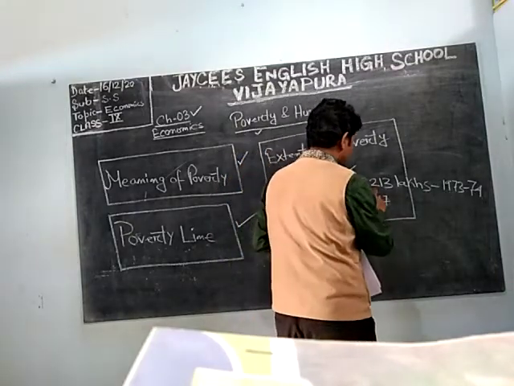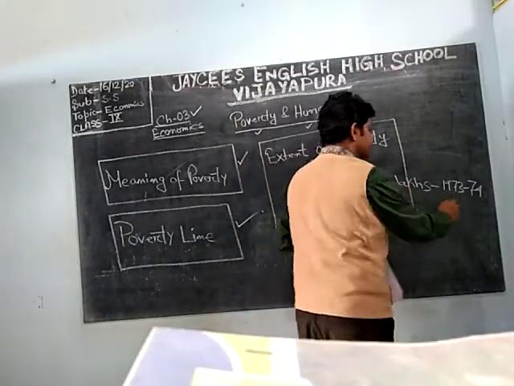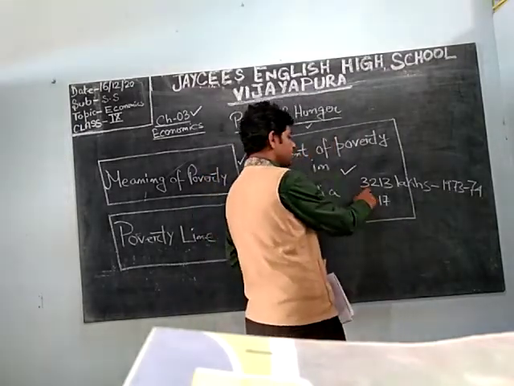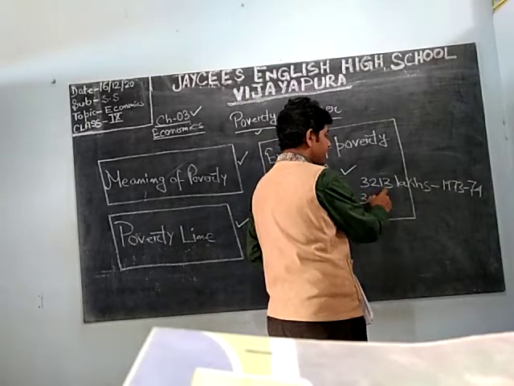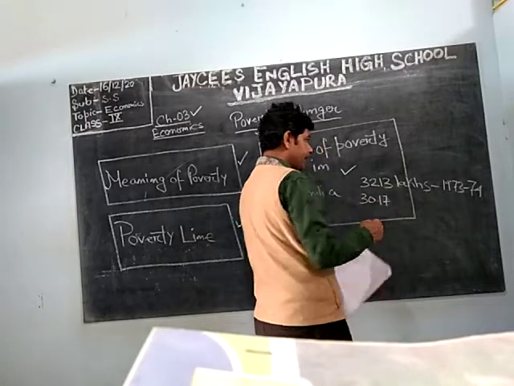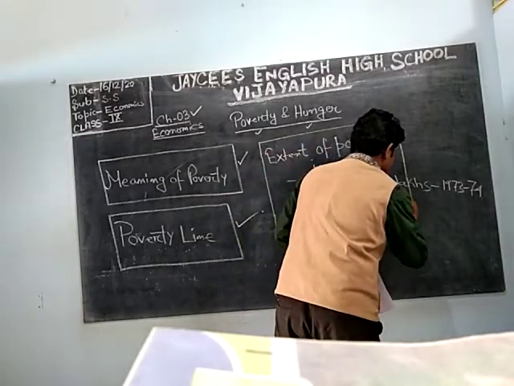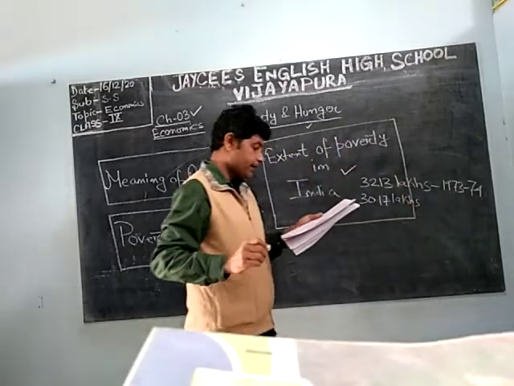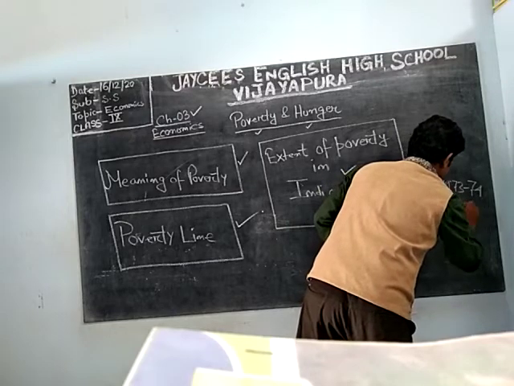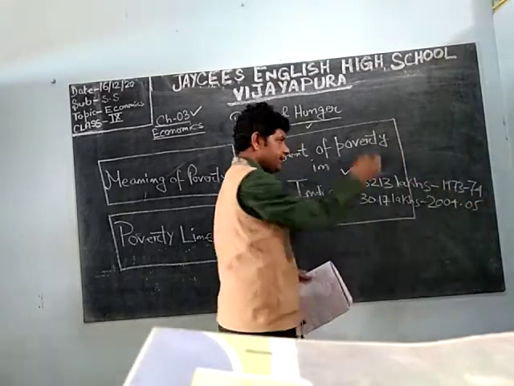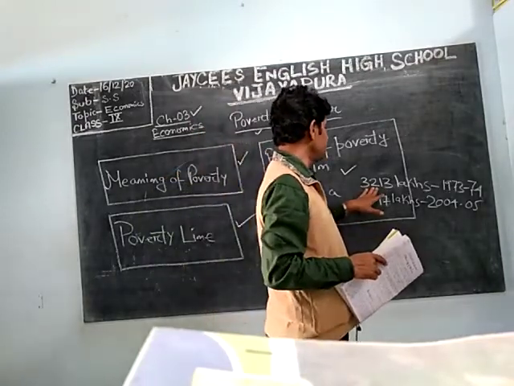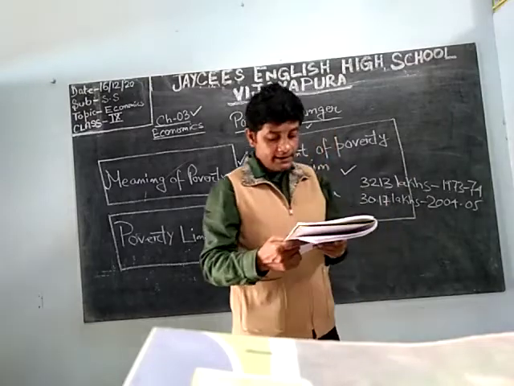It was 3213 lakhs in 1973-74, and it has declined to 3017, because 3213 is more than 3017. This is also in lakhs. So in this span of time it has declined from 3213 to 3017 lakhs.